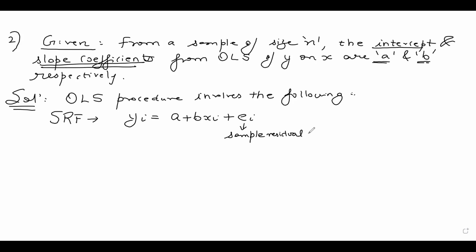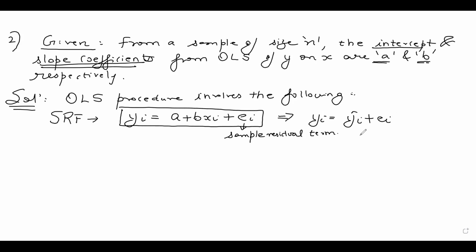We have done all the theory behind this in our introductory econometrics course. So this is my typical sample regression function. And this I can also write as yi is equal to yi hat plus ei, where yi hat is nothing but the mean value of y which you get from the sample, which is a plus b xi.